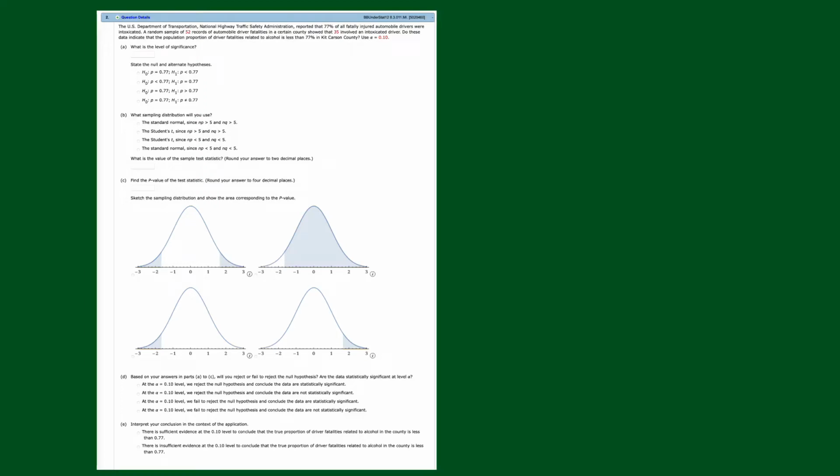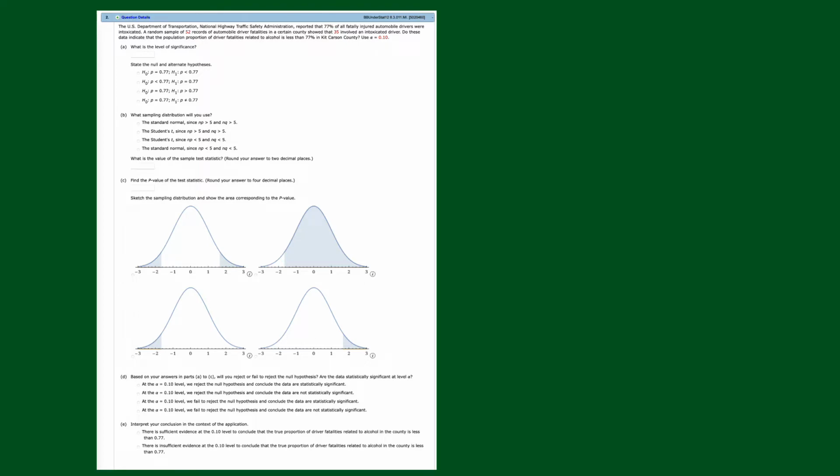Section 8.3, problem number 2. A little hard to read, but that's the best I can do to get it all on the page. The U.S. Department of Transportation, NHTS administration, reported that 77% of all fatally injured automobile drivers were intoxicated. All right, so that's the report, 77%.